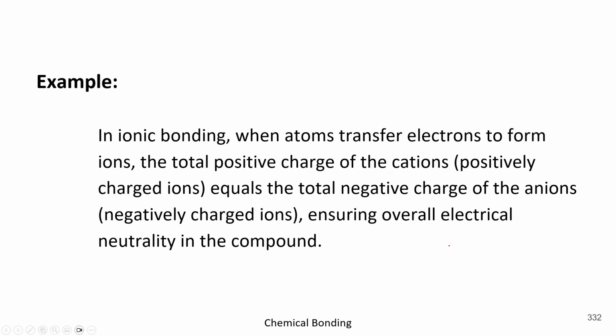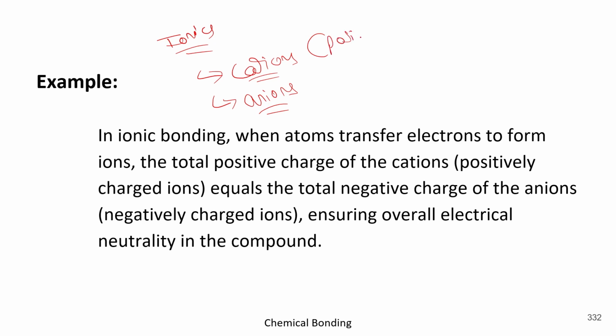Got it? Now let's take an example. In ionic bonding, when atoms transfer electrons to form ions, the total positive charge of the cations equals the total negative charge of the anions. Basically, in ionic bonds we have 2 divisions, cations and anions. Cations are positively charged particles, whereas anions are negatively charged particles.